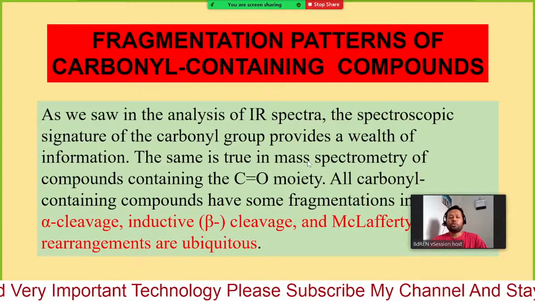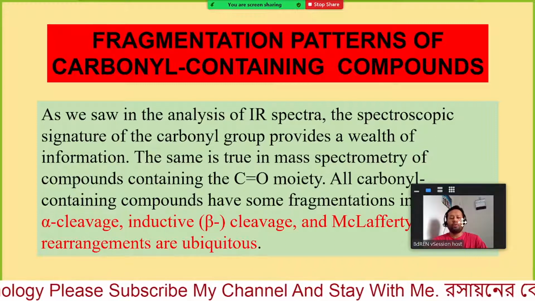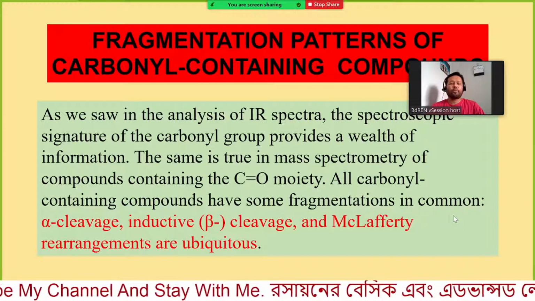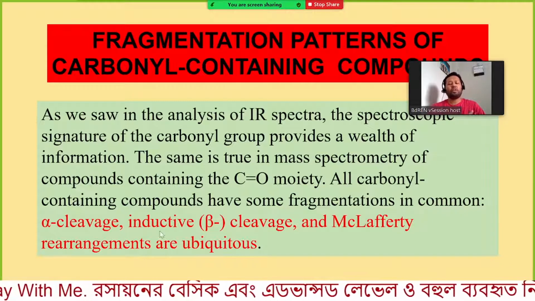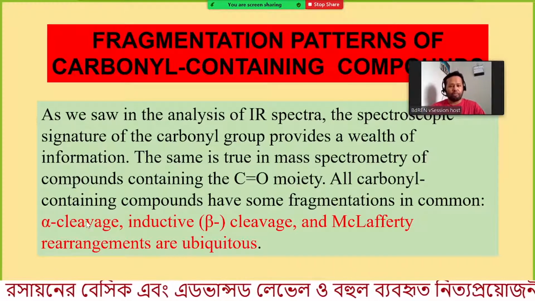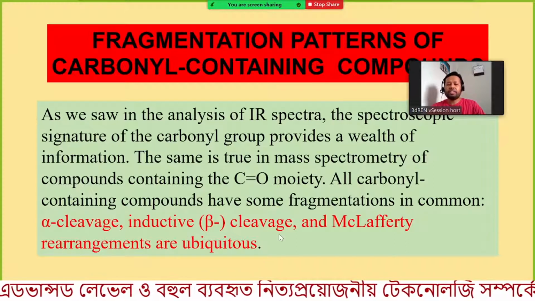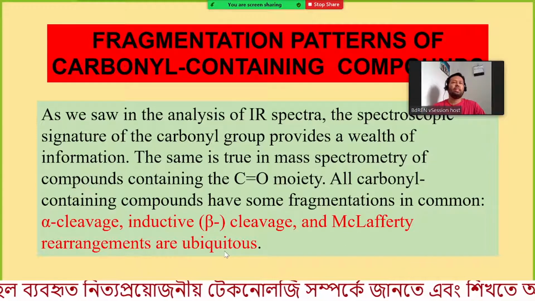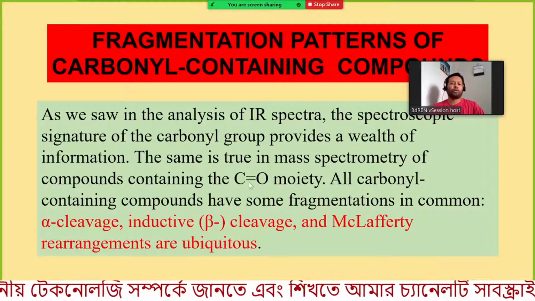The same is true in mass spectrometry of compounds containing the carbon oxygen moiety. All carbonyl containing compounds have some fragmentation in common. There are three main types of fragmentation for carbonyl compounds: alpha cleavage, inductive beta cleavage, and McLafferty rearrangement are ubiquitous. That means this is very common for all types of carbonyl compounds.